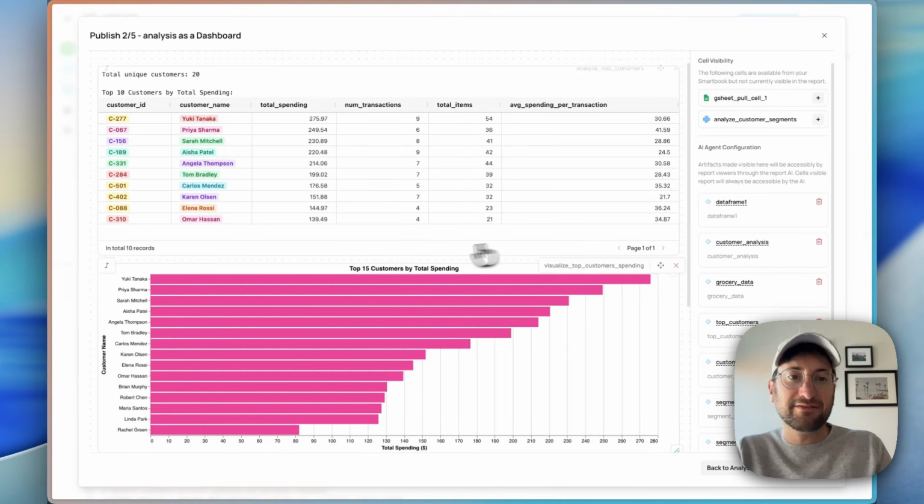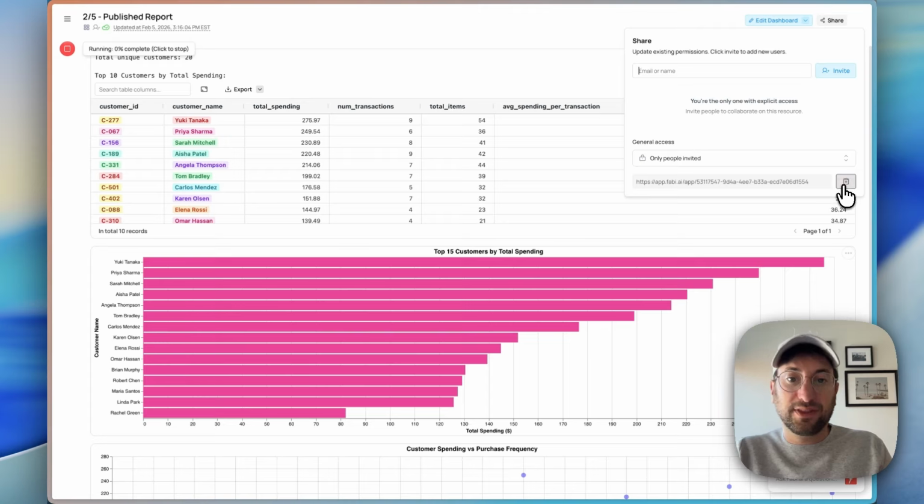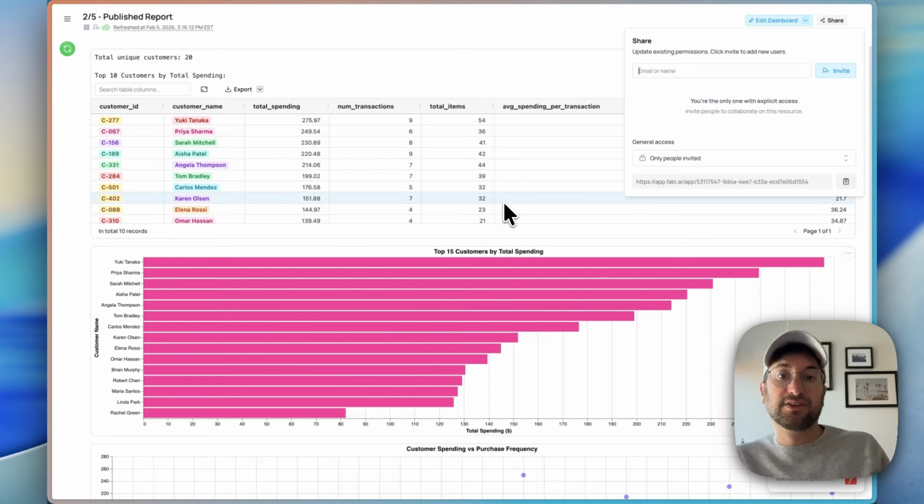So you can easily add and remove what's going to be on that dashboard, publish the dashboard, and then again, easily share it with your team. Or you could put it on a TV screen, for example. That could be another really interesting use case of being able to have live insight into your data.